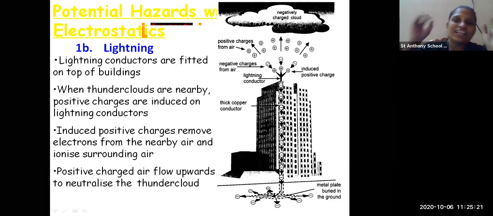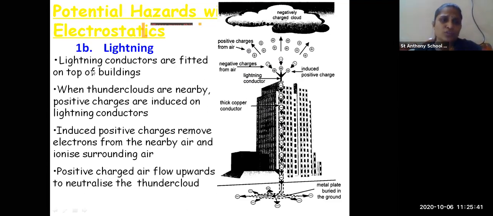So whenever there is lightning in the cloud, what happens that time? All the positive charges will get attracted towards the negative charges, and there will be no harm of the lightning to the building.